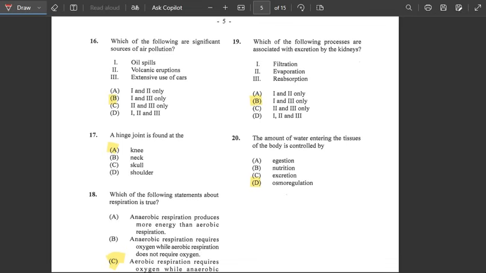So the answer would be I and 3. So the answer would be B for number 16. Number 17, a hinge joint is found at. So hinge joint is found at the knee of the skeleton system.